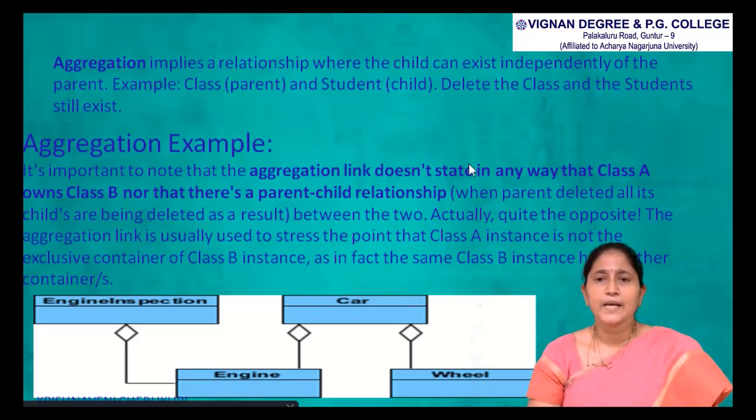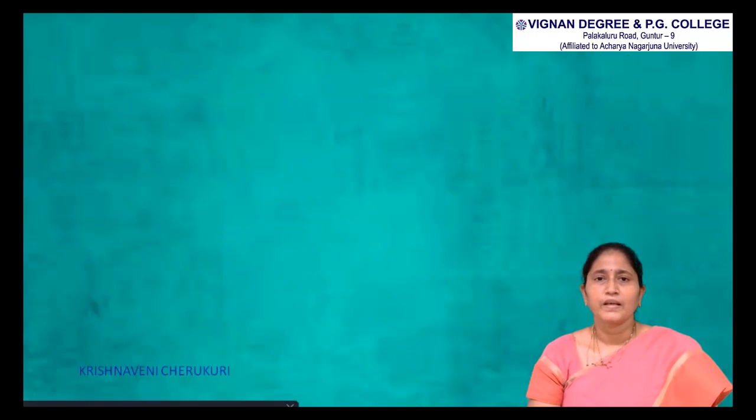If you see this example, car is the parent class and it contains children, engine and wheel. And one more parent class is there, engine specification, and the child class is engine. So here it defines the aggregation relationship.